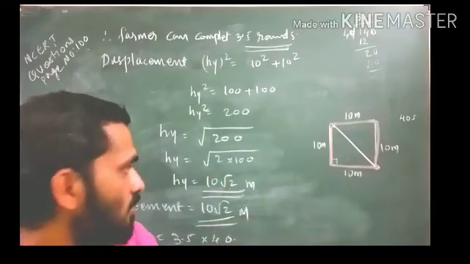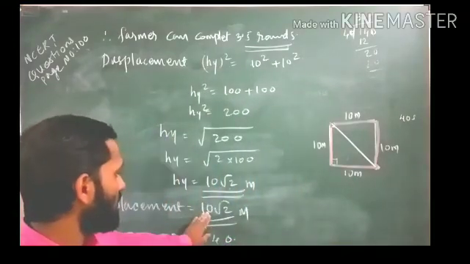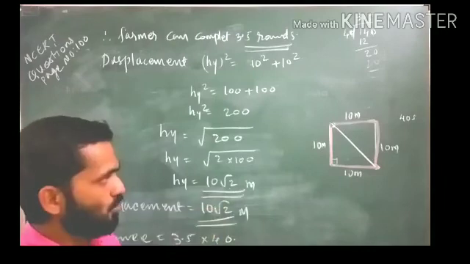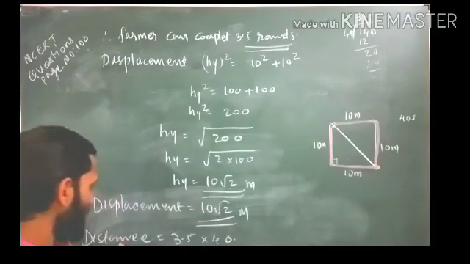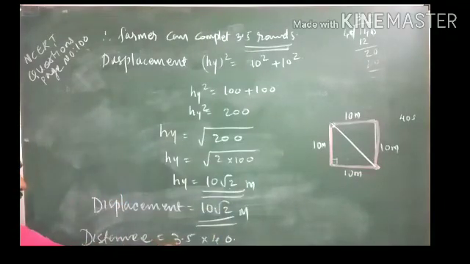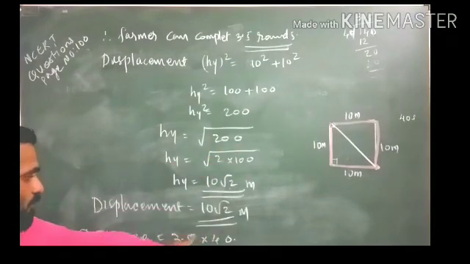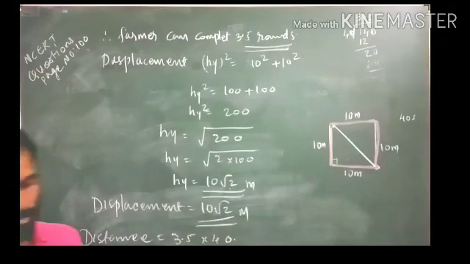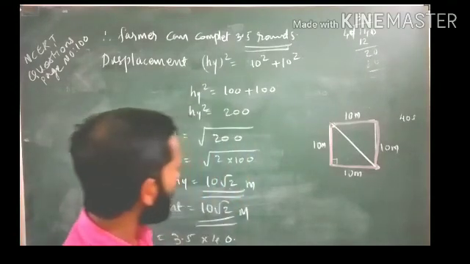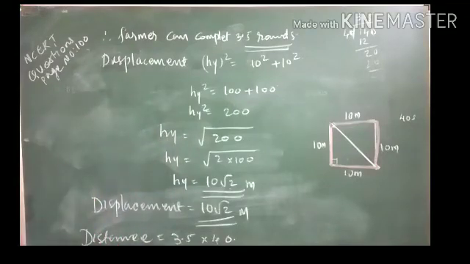So we calculated on basis of that theorem and we are getting the answer 10 root 2. Okay, but distance will be 3.5 into complete distance. Complete one round's distance is coming 40. So 3.5 into 40, which is coming as 140 meter. Okay. So this is the answer to the second question.